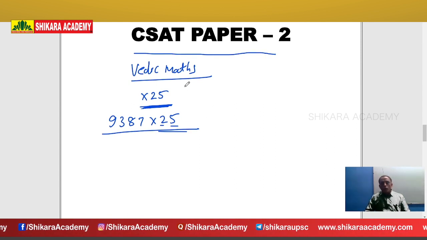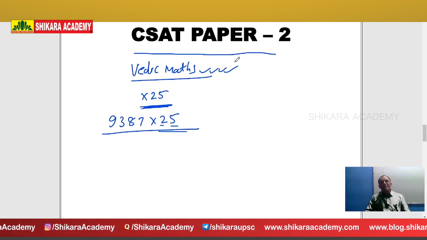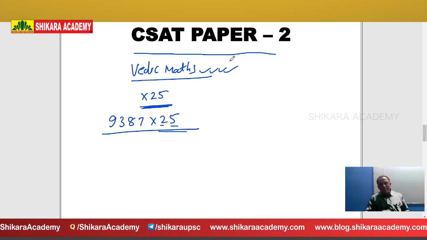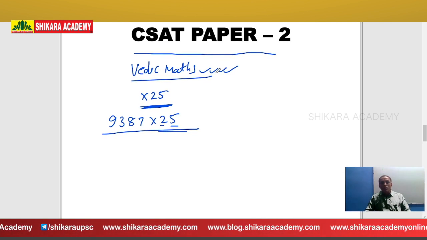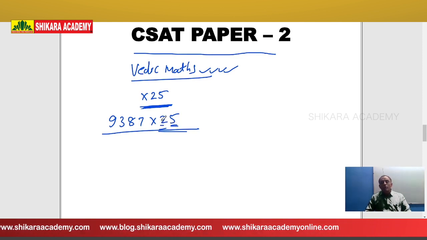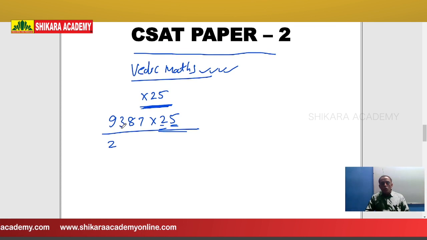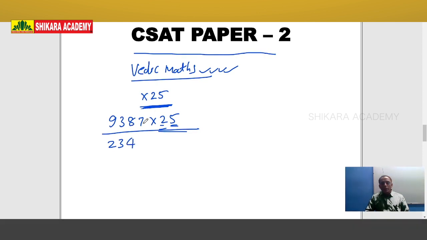But you, with our Vedic maths, without wasting even 1 second, can directly write the answer. How to write the answer? Don't multiply with 5, don't multiply with 2. Just divide by 4. Division is very easy. 4 2s are 8, 1 3 13. 4 3s are 12, 1 8 18. 4 4s are 16, 2 7 27. 4 6s are 24. What is the remainder? 3.